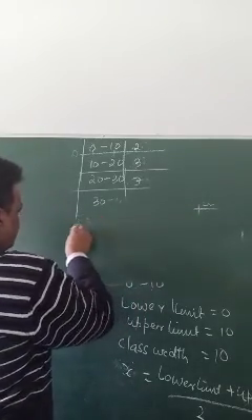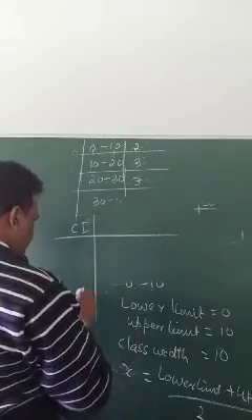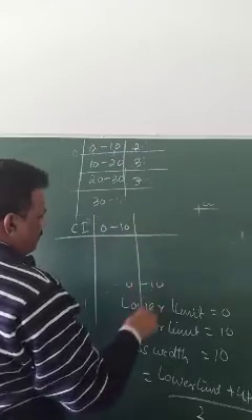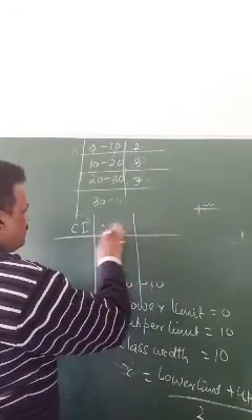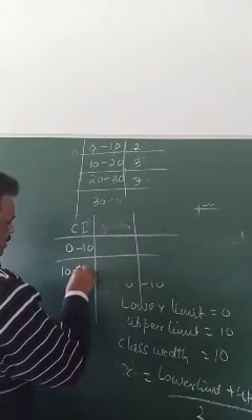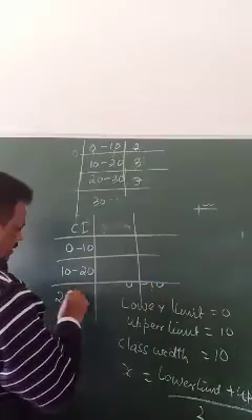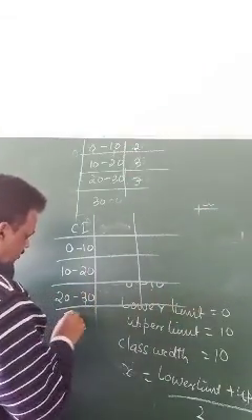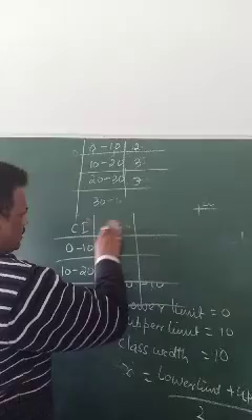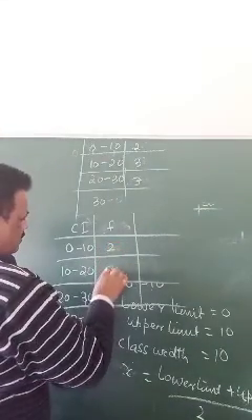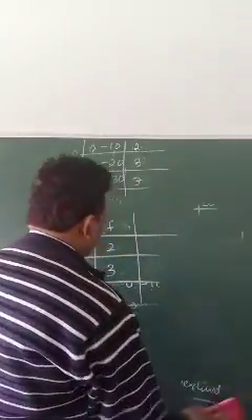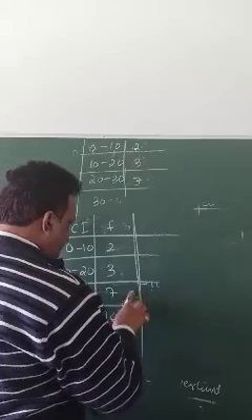Class interval first: I have written here 0 to 10, 10 to 20, 20 to 30, 30 to 40. I have taken 2, 3, 7, 10. This is F. Okay, then our formula is what?